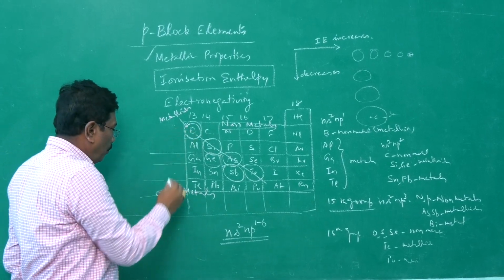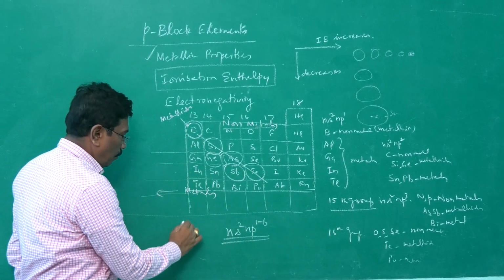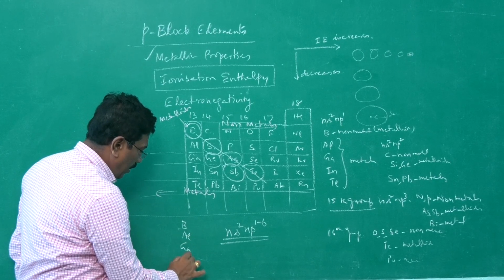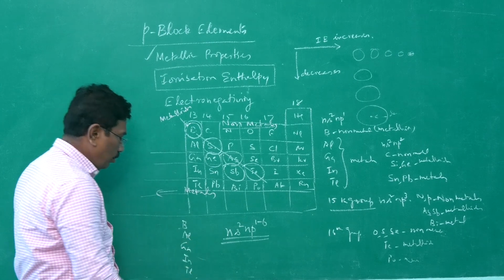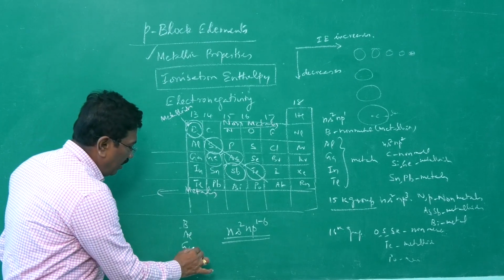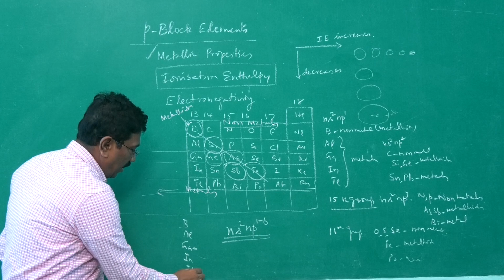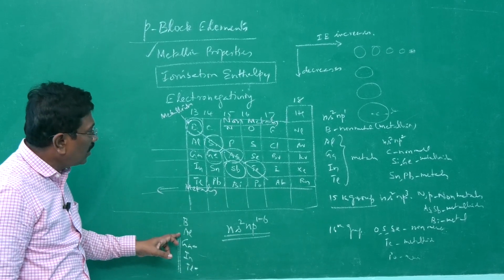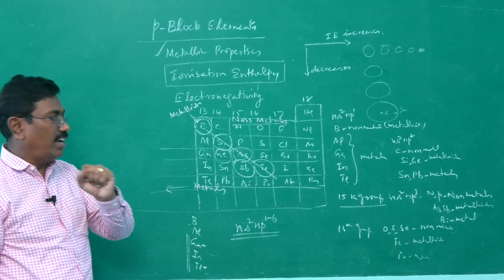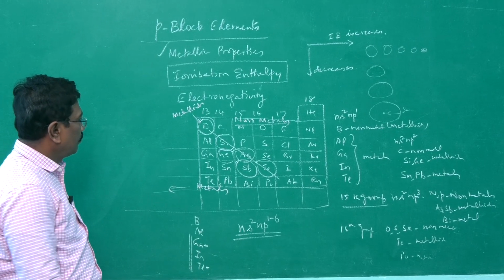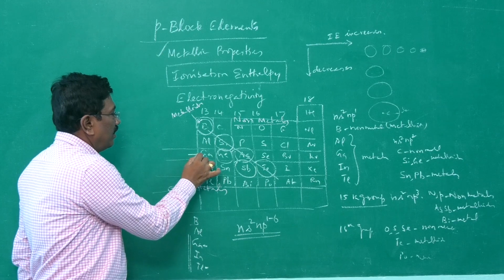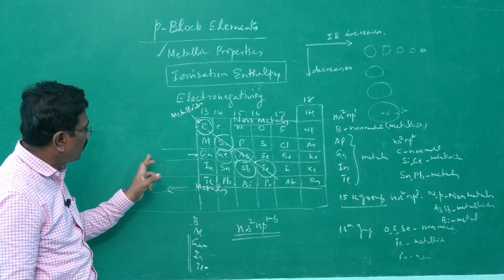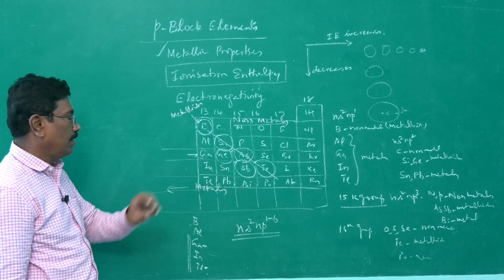While moving from top to bottom, ionization energy should decrease. Boron, aluminum, gallium, indium and thallium, ionization energy should decrease. But we find discrepancy at gallium and thallium greatly, or in general from gallium to thallium, there is not much decrease in ionization energy. Why? The reason is, here transition elements are intervening. Gallium is a post-transition element. After 10 elements it comes in.